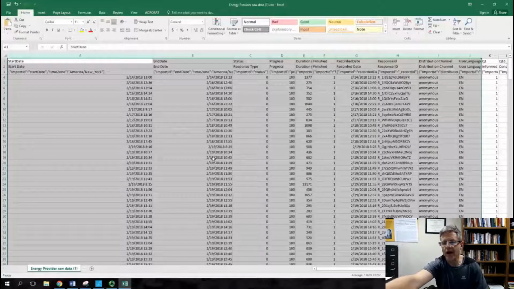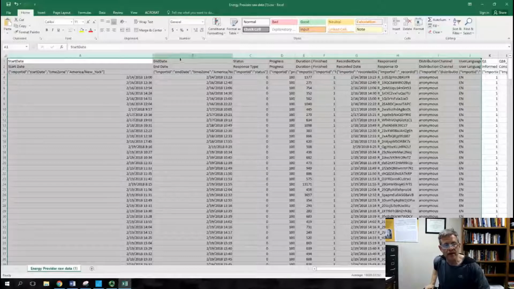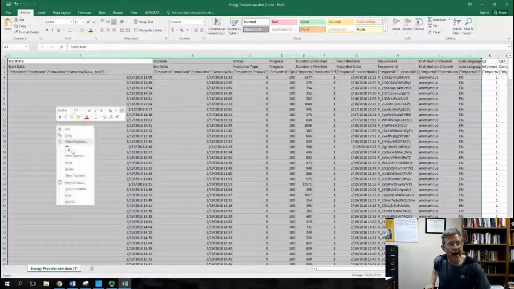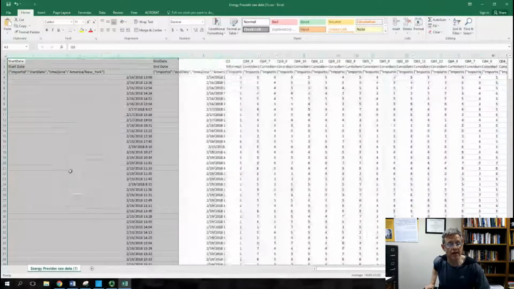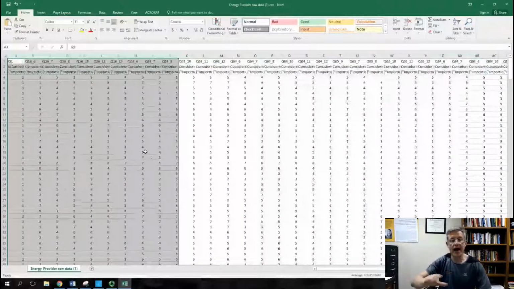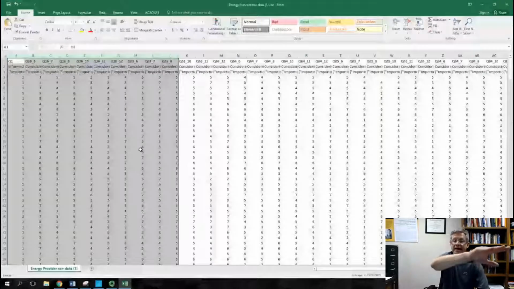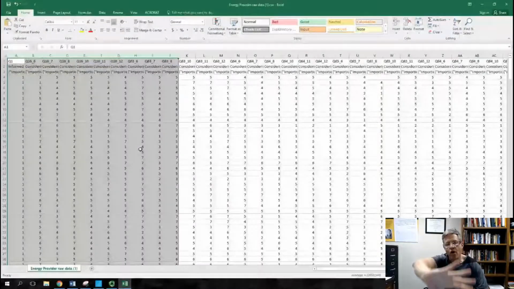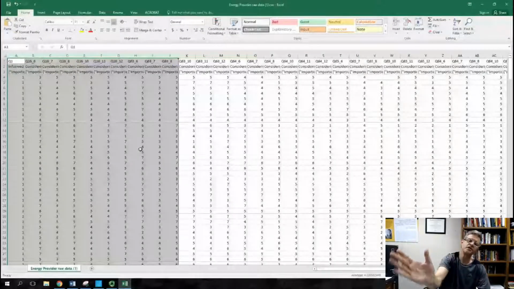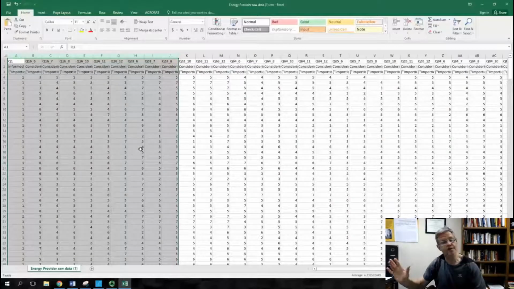Okay, so I highlighted all that, again, all the way to this first informed consent. We need that. And then I right click and I hit delete. Be careful. Now you can always reverse if something goes wrong, but hit delete. There it went. I just cleaned out all that data. Again, I highlighted across the top. It covers all the data down. We just cleared out all those columns. That's how we start.